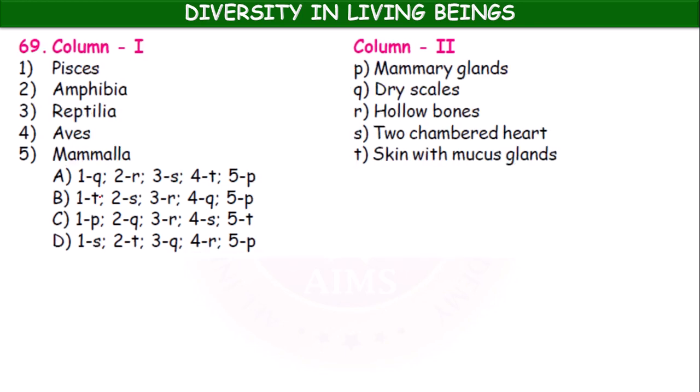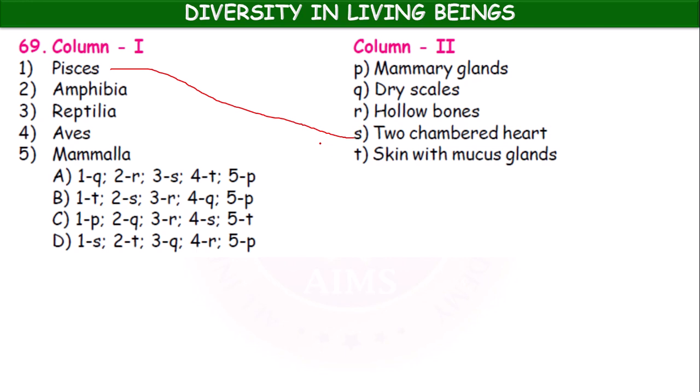The last question. Amphibia, reptilia, aves, mammalia. So classes are given this side. Column 1. Column 2, characteristic feature is given: mammary glands, dry scales, hollow bones, two-chambered heart, skin with mucous glands. Okay, pisces. What are pisces? Two-chambered heart.